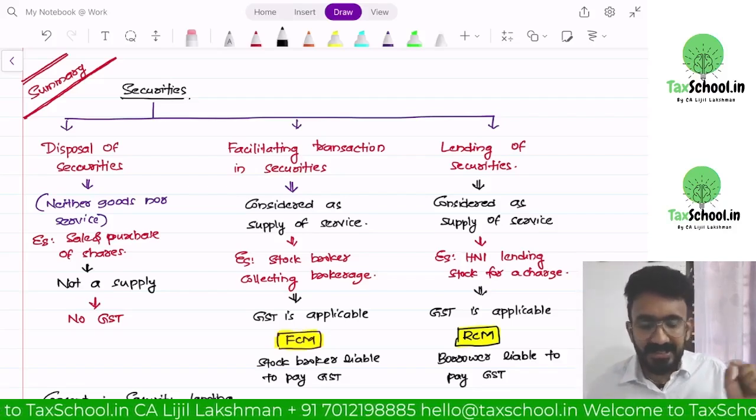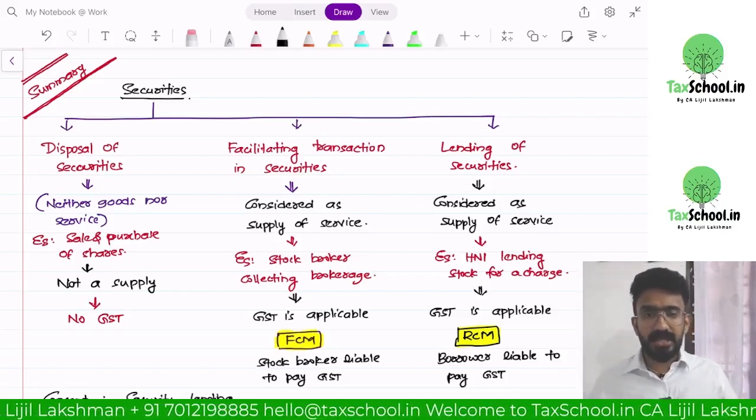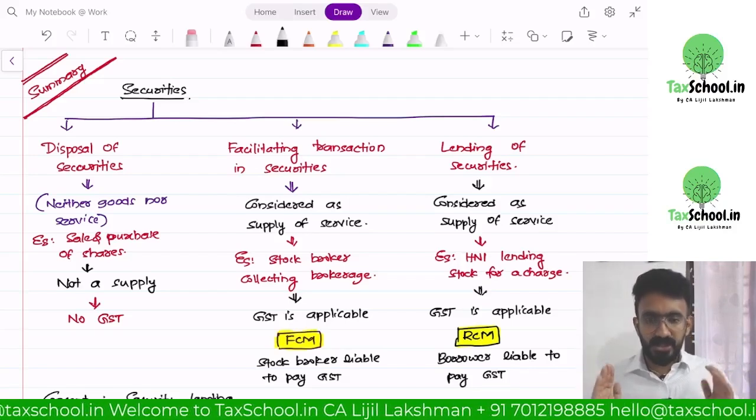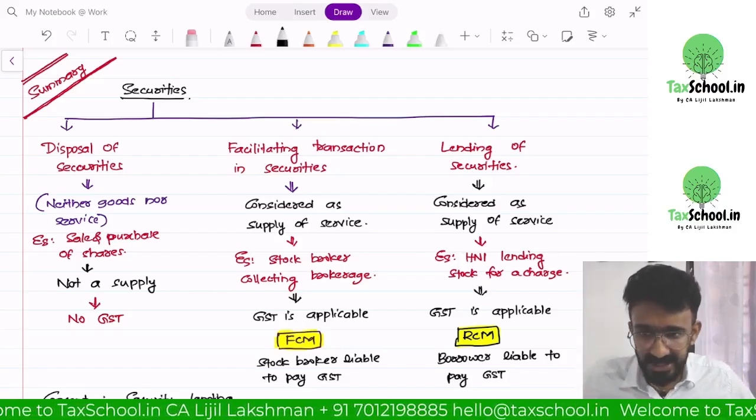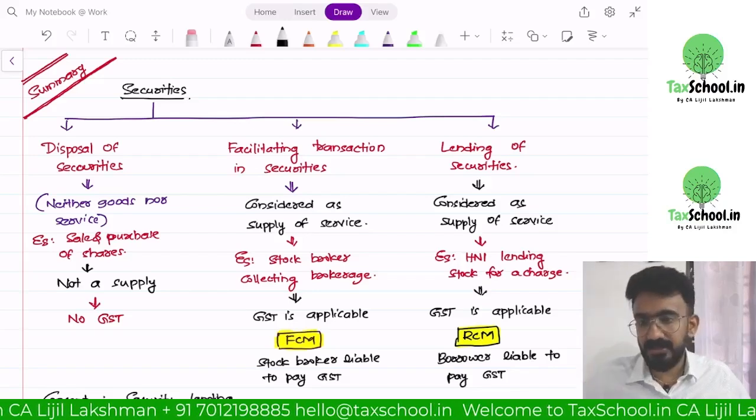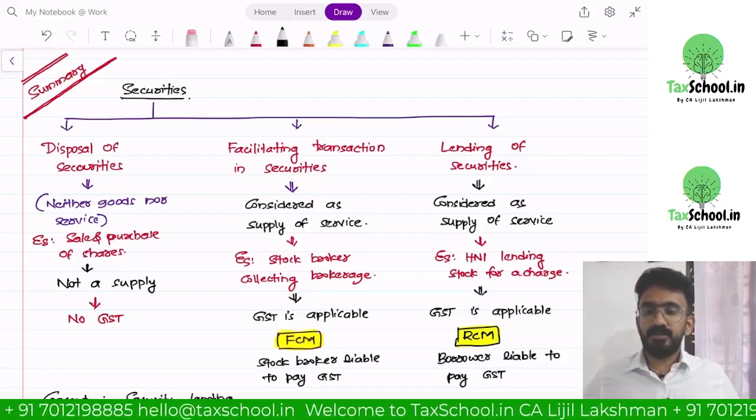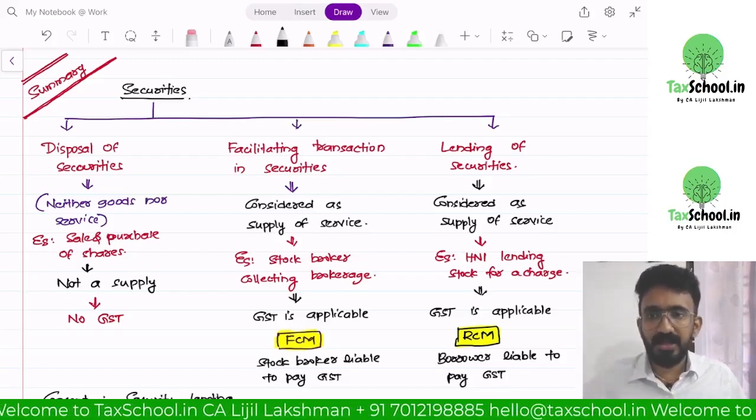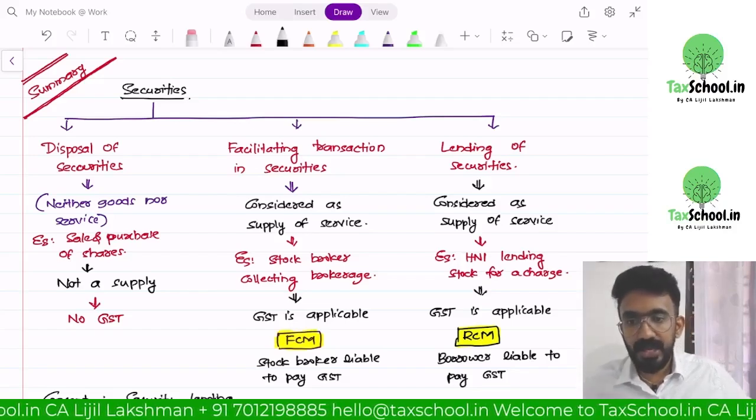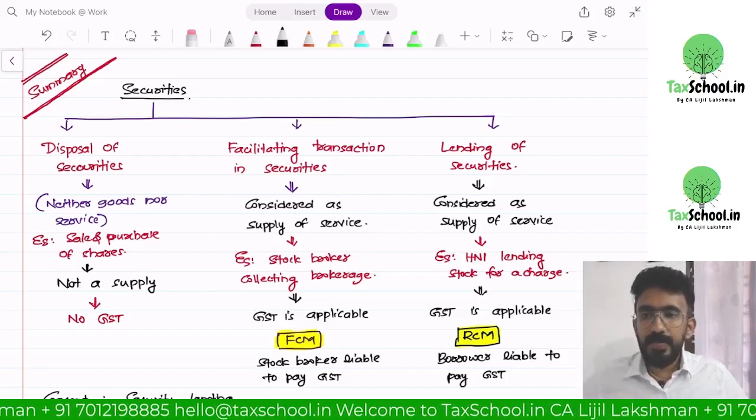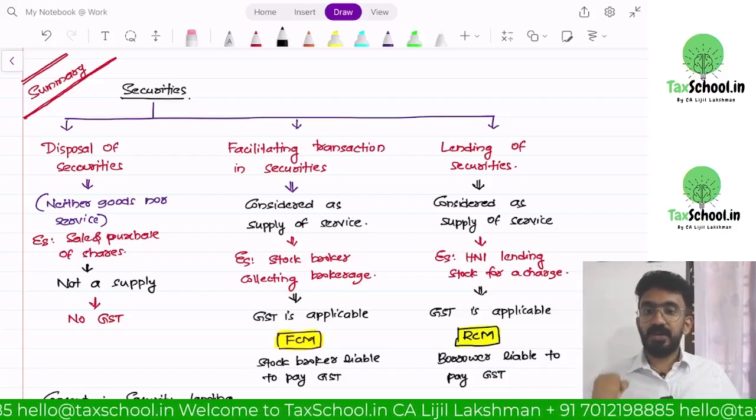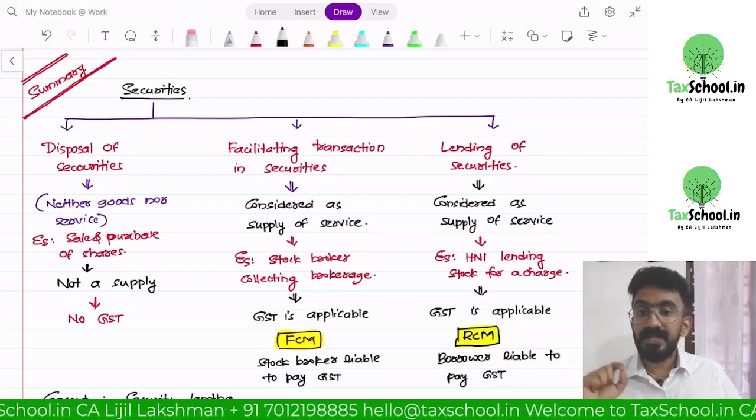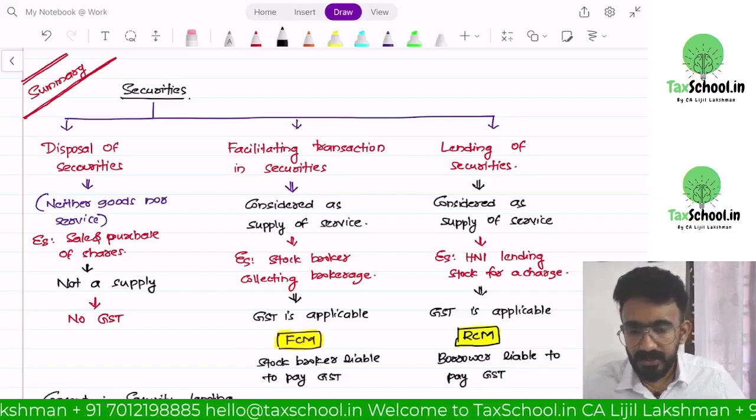However, facilitating transactions in securities, like a stockbroker collecting brokerage, would be treated as a supply of service. Now the brokerage will have to pay GST under FCM. Similarly, there is one more transaction called lending of securities. Say I have 1 lakh shares of Reliance with me. I am a high net worth individual. I want to lend these Reliance shares for 6 months to create other instruments as per SEBI scheme. Then I will collect a charge for lending the security for 6 months. It is again considered a supply of service, but it is taxable under RCM. So there are three activities.